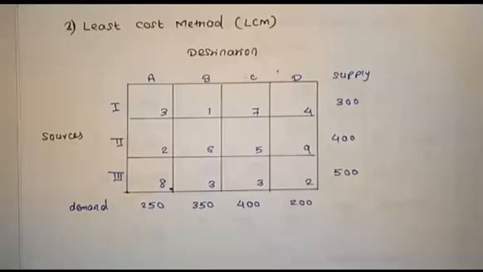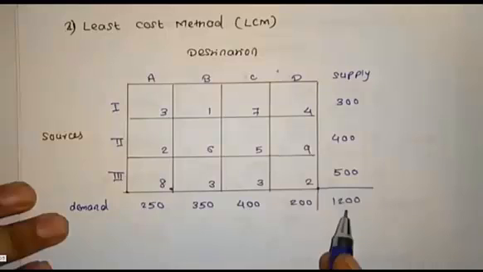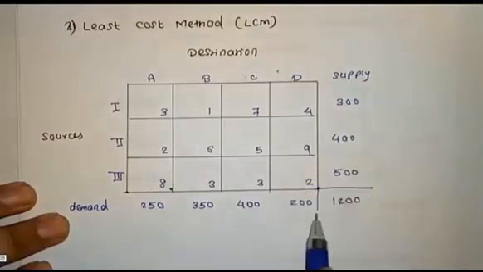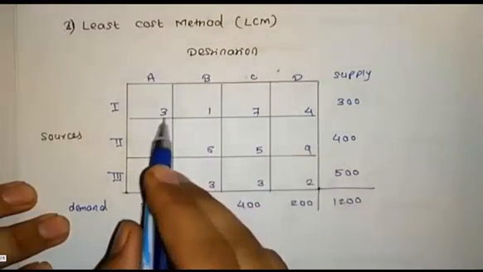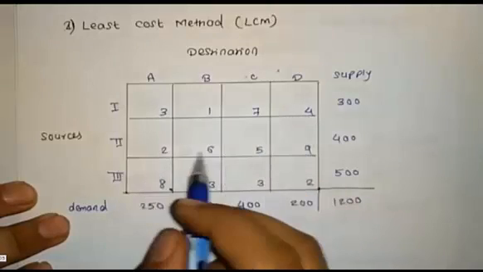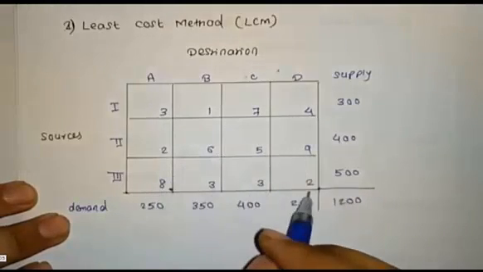In this table the minimum value will be 1. We have to choose this 1, and to that 1 we can assign 300 in supply and 350 in demand. Comparing these two values, we assign the minimum value 300. Before that we have to check the first step, whether the transportation supply equals the transportation demand. We already checked: 1200 in supply and 1200 in demand. So we have to check the entire table.